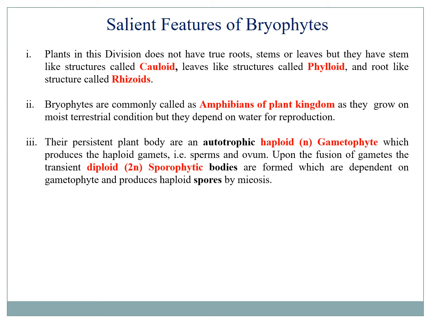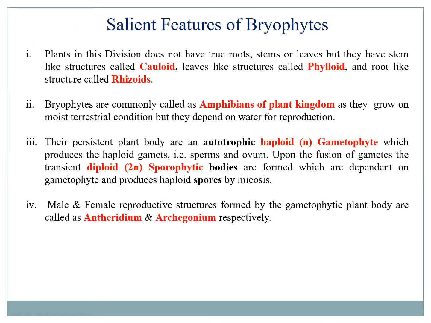Another very unique feature for bryophytes is that their persistent body, the visible body that we can see with the naked eye, is actually a haploid type of body called gametophyte. It is the type of plant which produces the gametes. These gametophytes produce the sperm and ovum, or the male and female gamete, which after fertilization form the sporophytic body. And this sporophytic body is dependent on the gametophytic body and produces haploid spore by meiosis.